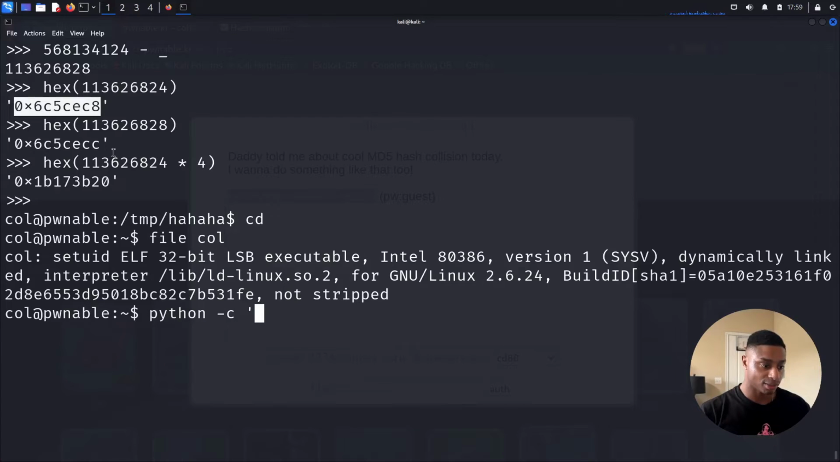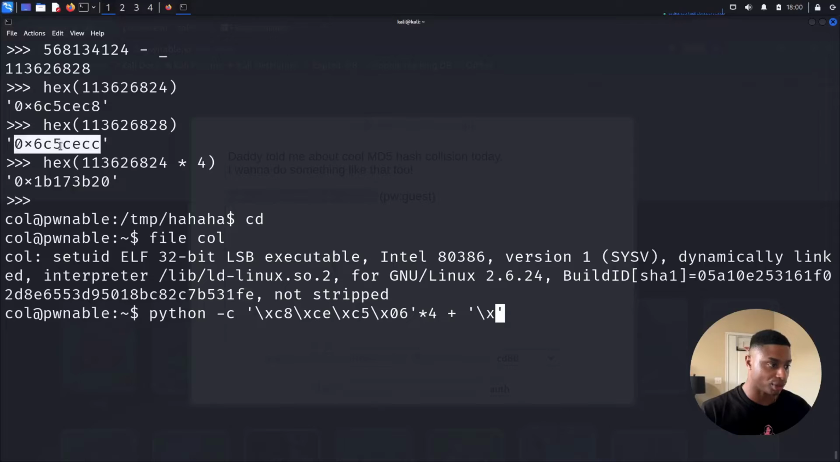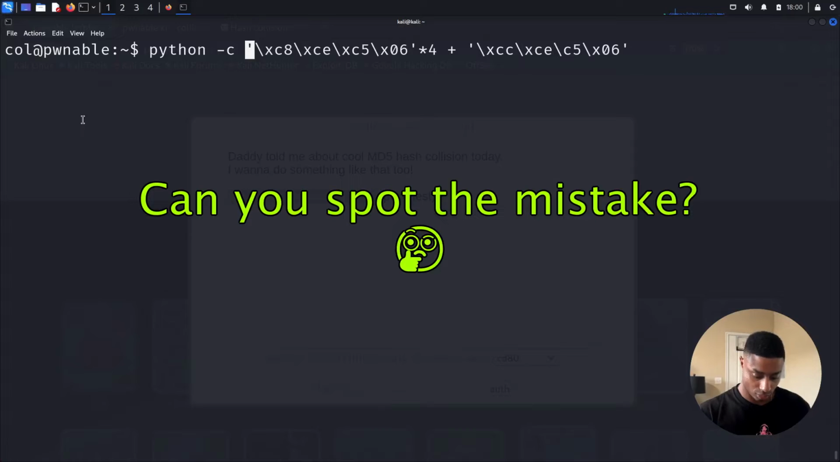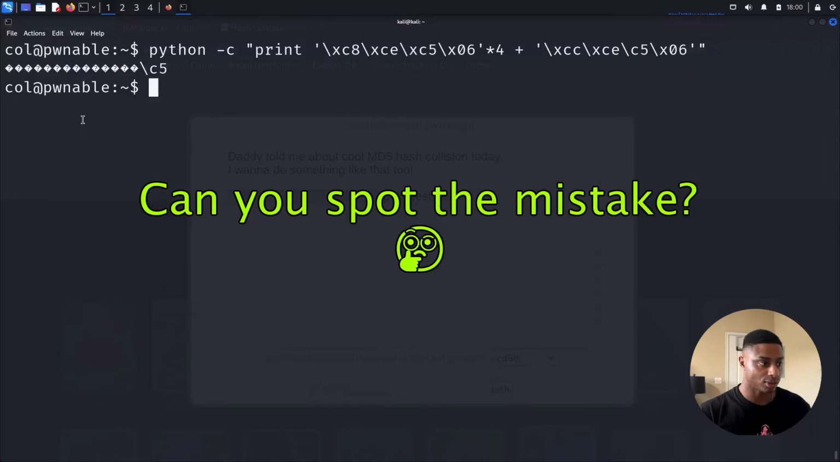So Python, /x to denote hex notation. And we're just going to walk backwards and enter these values. Multiply that by 4, and then do the same thing for this one right here. Let's actually print this out.